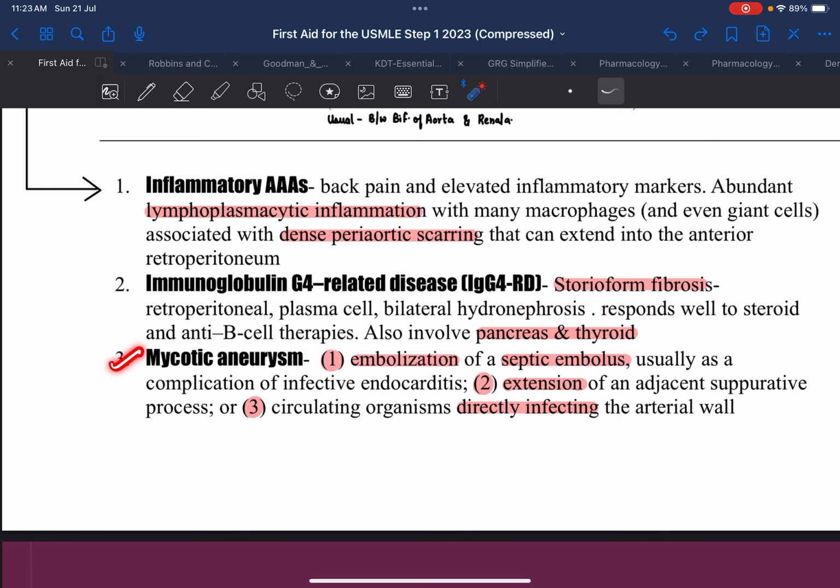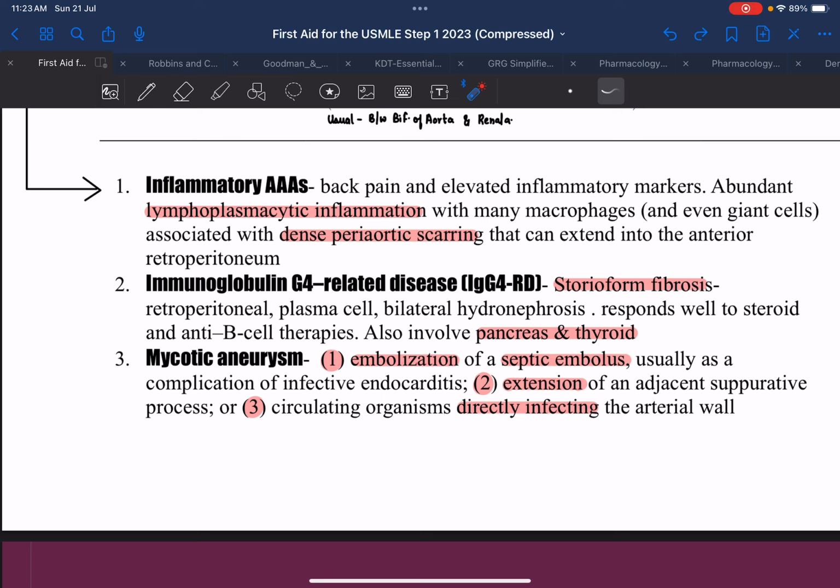The third type could be mycotic aneurysm. Mycotic aneurysm is basically associated with infection. In any sort of infection, there could be formation of a septic embolus, and if this embolus is embolized, such as in infective endocarditis, there could be inflammation, and it could lead to mycotic aneurysm.